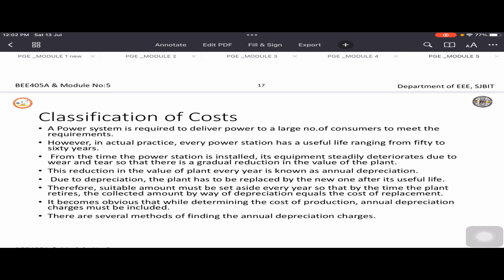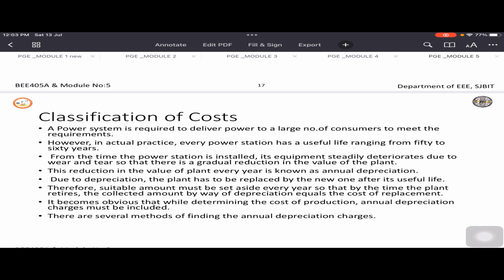cost, all those things we will calculate, and keeping that in mind, we will be able to generate the electric supply, and the electric supply will decide the overall cost incurred, and based on that they are going to decide the tariff at which they are going to price to the consumers. Before doing that, we must consider various factors which might influence the production cost and land of that overall power system and the equipment, depreciation.